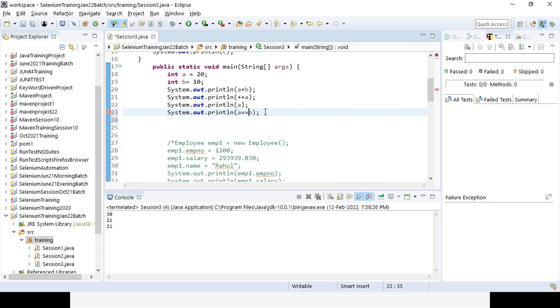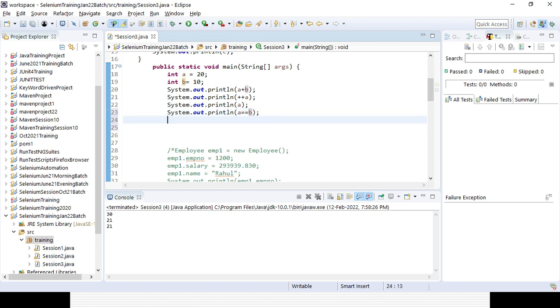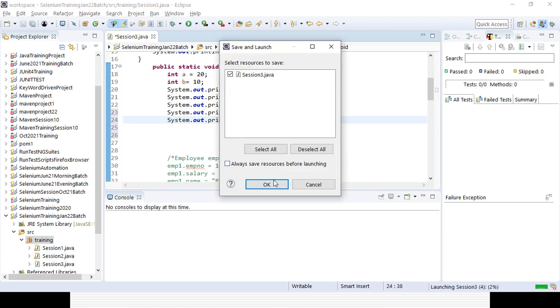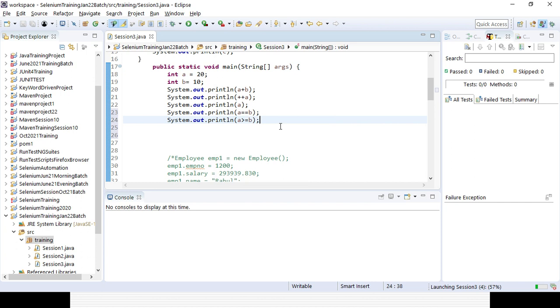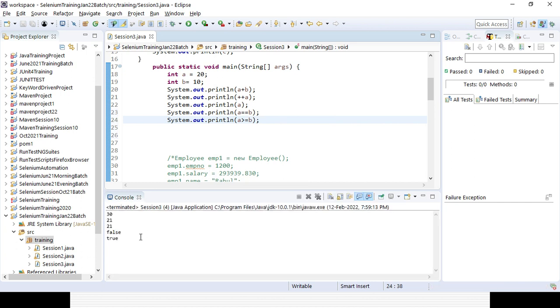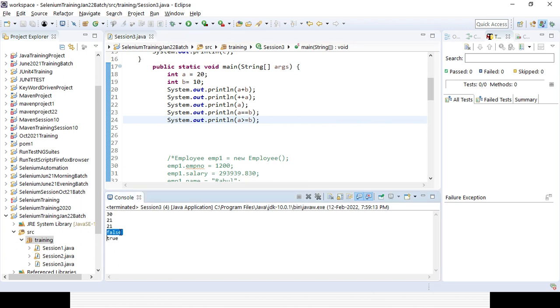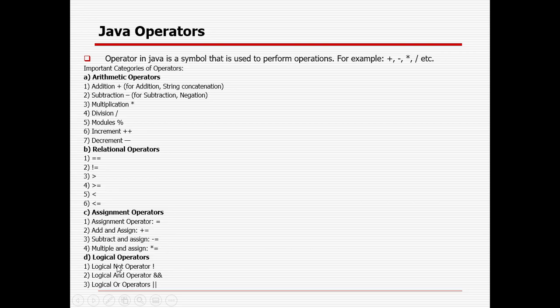So you can check whether a is equal to b or not, greater than or equal to b or not. It will give you true or false. That's why you can use this logical operator. You can see the first one is not equal, so false, and then it is true, a greater than b. Here the logical operator is only used when you are defining two variables which hold true or false values. So you can check true or false like that, logical and, logical or, this kind of logic gate.